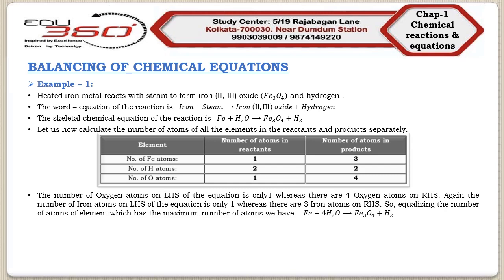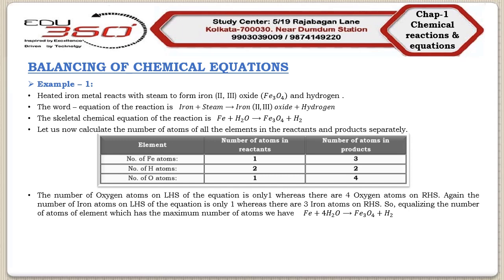Now we will consider our step number 4. First of all, we will equalize the number of atoms of the element which has the maximum number of atoms, that is oxygen. So we are writing this equation as Fe plus 4H2O, because on the right hand side of that equation there were 4 oxygen atoms, so we have placed 4 in front of H2O.